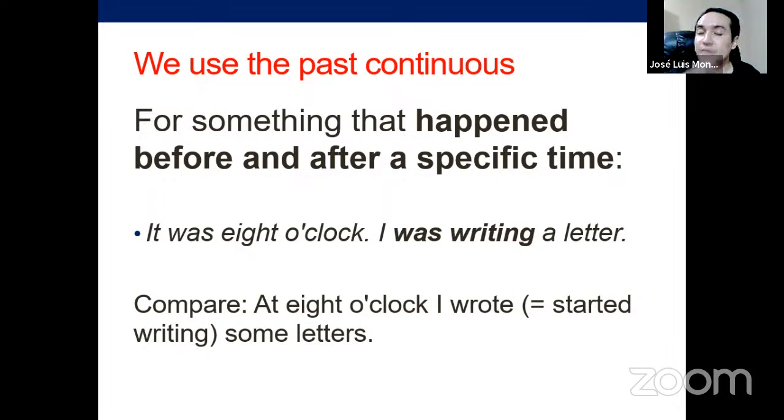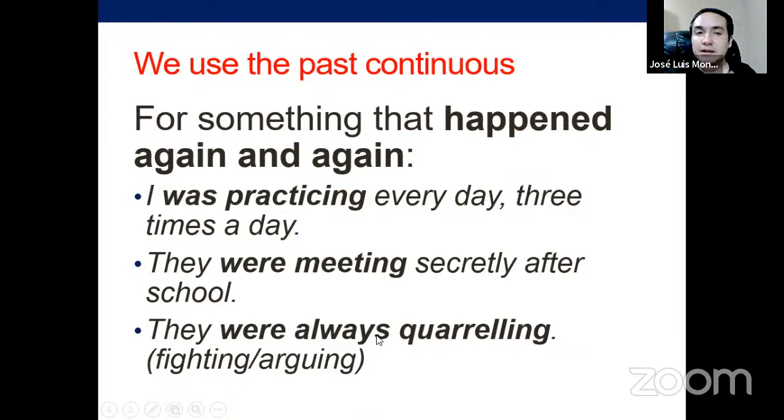So it started before 8 o'clock in this case. And as you were doing that action at 8 o'clock, you continue doing that, because that's why you chose to use the past continuous, right? So 8 o'clock is just a reference for something in the past continuous, not simple past, that started before and that finishes afterwards. Okay, let's keep that in mind.